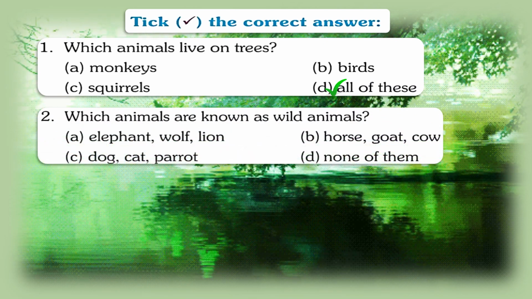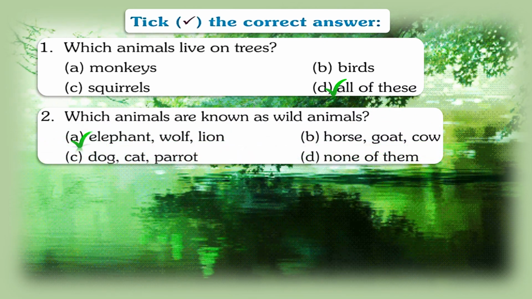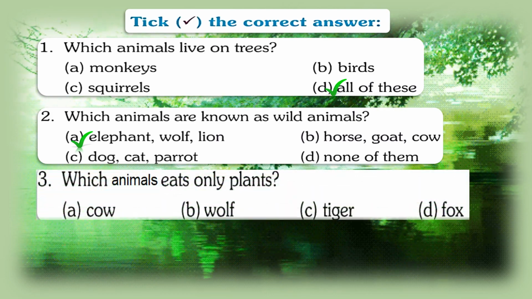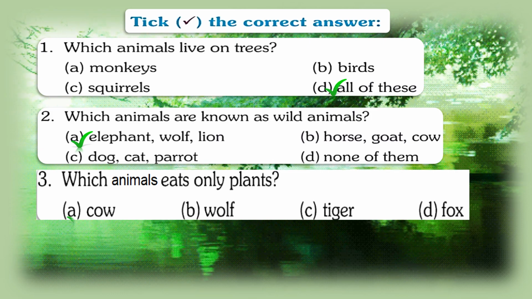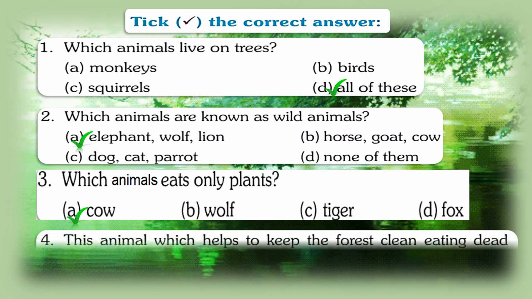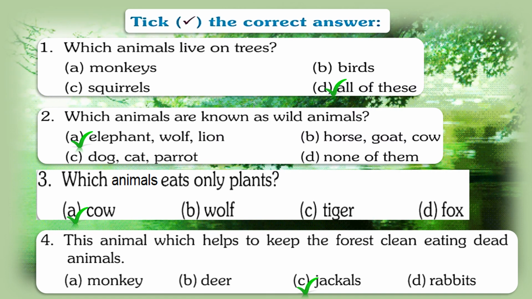Which animals are known as wild animals? Elephant, wolf, lion, horse, goat, cow, dog, cat, parrot, none of them. You take the correct one. Which animals eat only plants? Cow, wolf, tiger, fox. It's cow. This animal which helps to keep the forest clean, eating dead animals, they are called scavengers, and that is jackals.